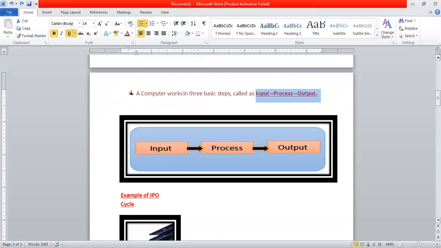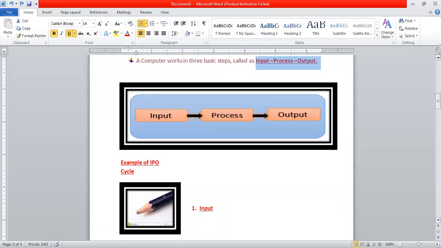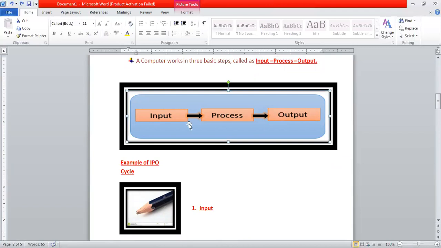So let us take an example of IPO cycle. What is IPO cycle? I means input, P means process, O means output. That means it comes into example of IPO cycle. Is it okay? So let's see the example of IPO cycle.